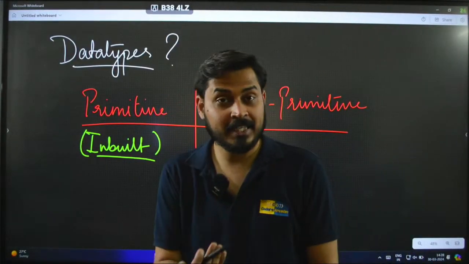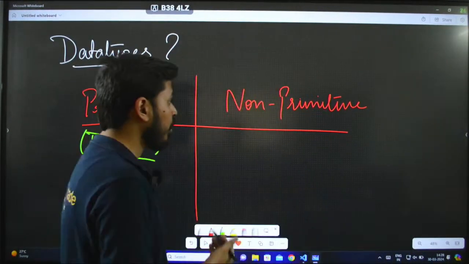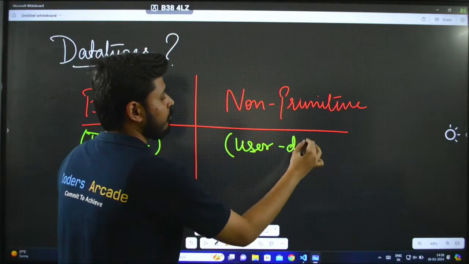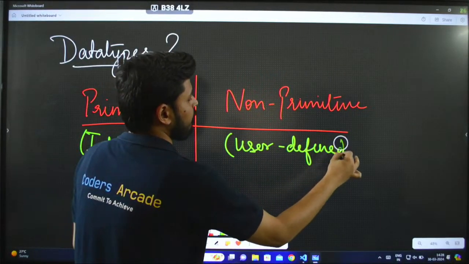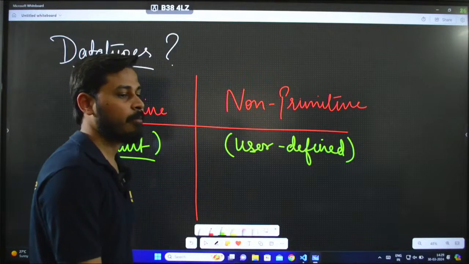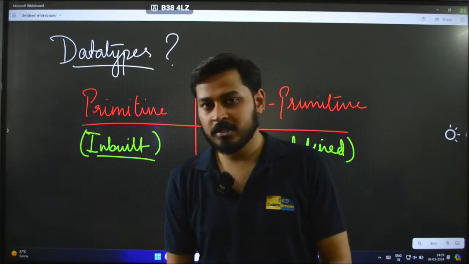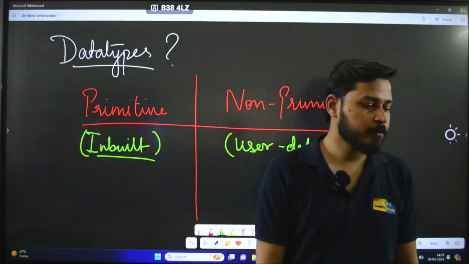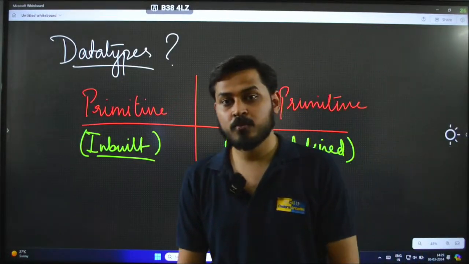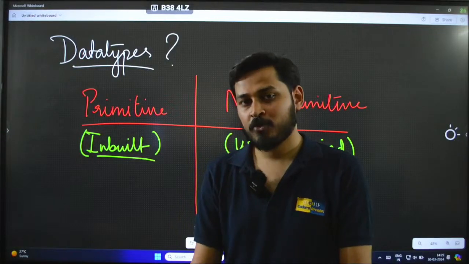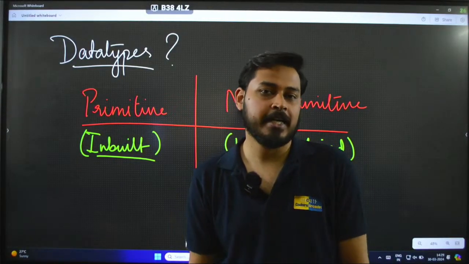The programming language recognizes these data types by default. Non-primitive are user defined. So what is the difference here? Primitive means those data types which are already present in the programming language itself, or inbuilt. Those are what you call primitive or inbuilt data types.